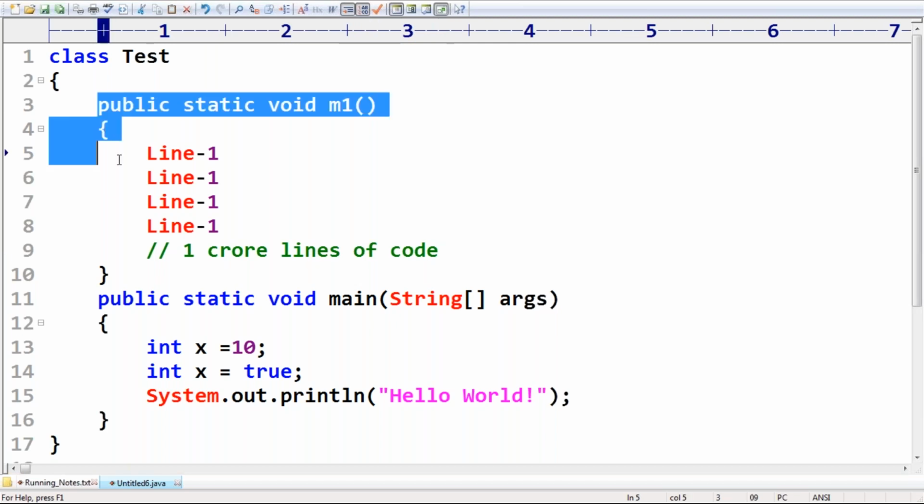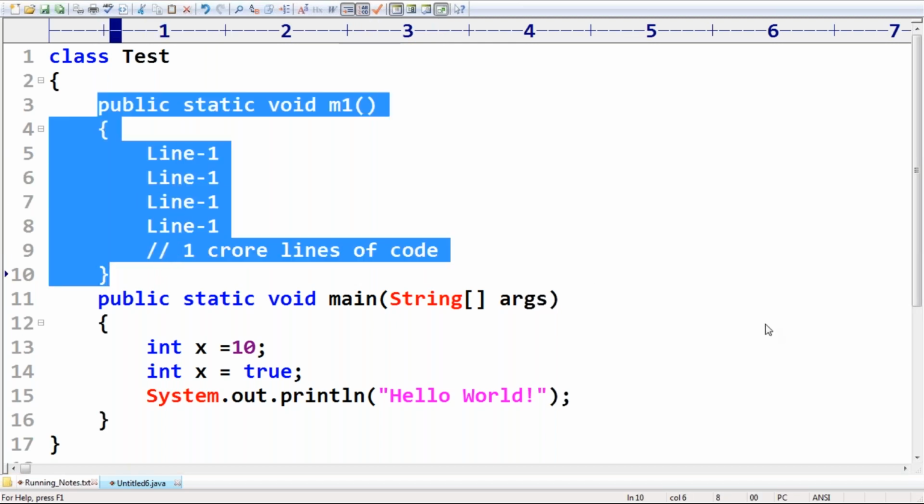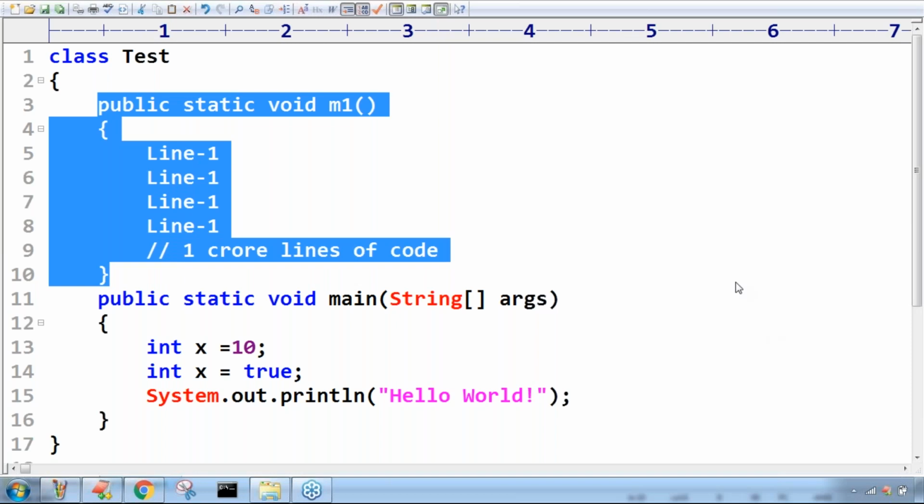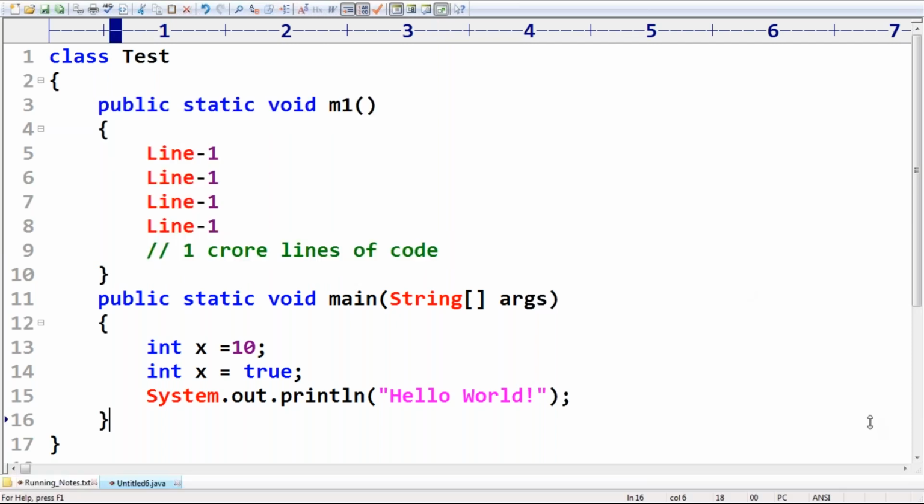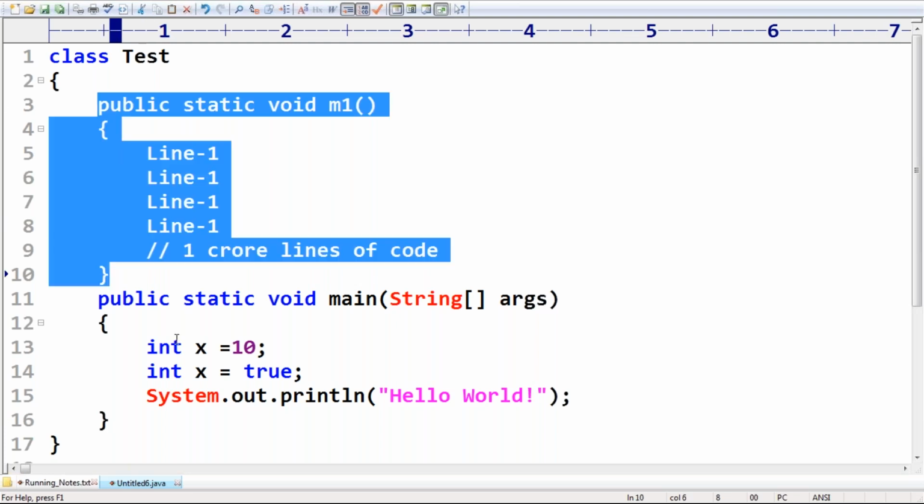So this m1 method is a very lengthy method. For the exam, this discussion is the most important. Even in the basics, I want to touch the innermost part of the JVM. That's why you should compulsorily be aware.